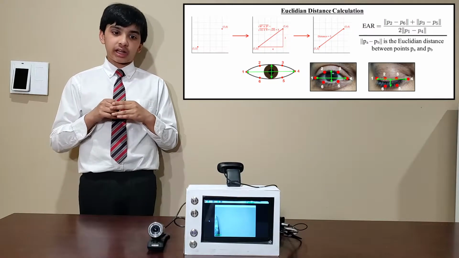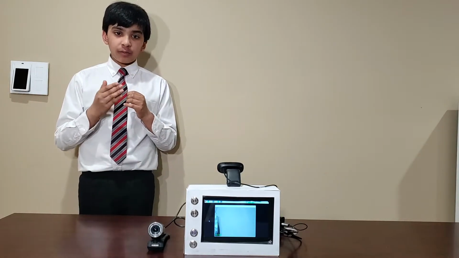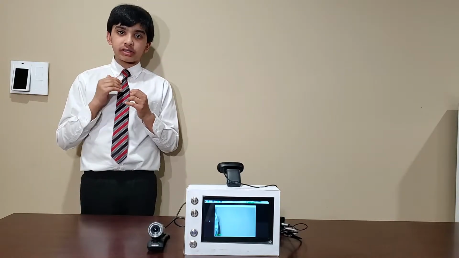Once the EAR has been found, we can determine whether the EAR is too low, that means their eyes are closed or partially closed. If this occurs for 2/3 of a second, the alert will be sounded for drowsiness.